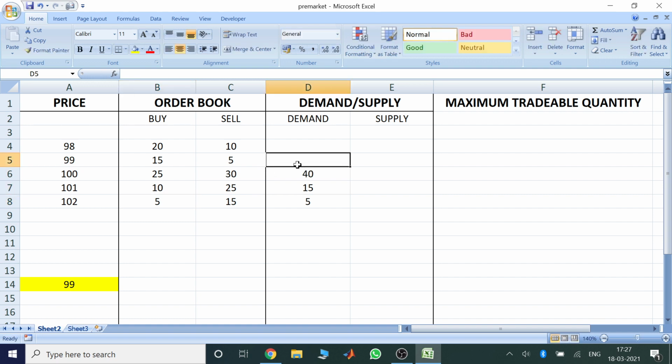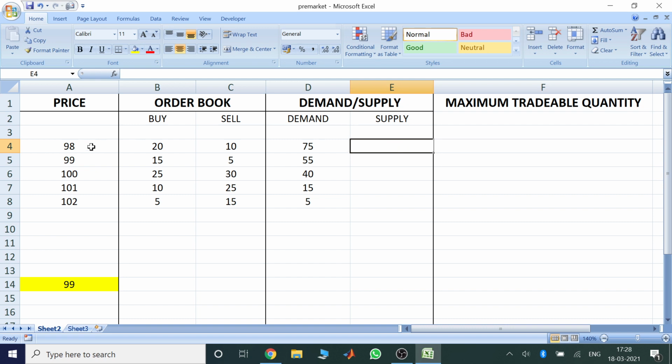Similarly here it would be 40 plus 15, which is 55, and here it would be 75. Now this is the demand column. So we can say at the price 98 there are bids for 75 shares on the buy side. Now similarly for supply, but then it is exactly the opposite logic.